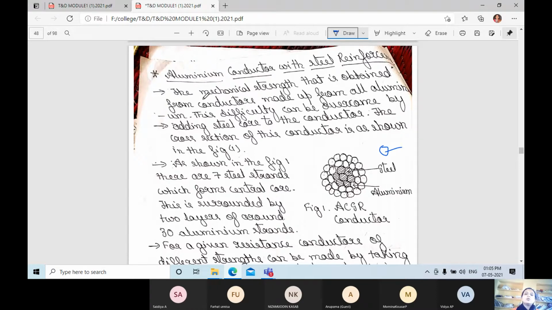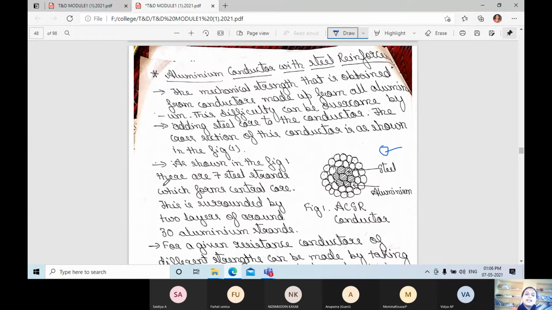To increase the mechanical strength, they have used steel here. The mechanical strength obtained from conductors made up of all aluminum is limited. By using only aluminum, we cannot achieve the required mechanical strength, so to overcome that difficulty, they add a steel core to the conductor.